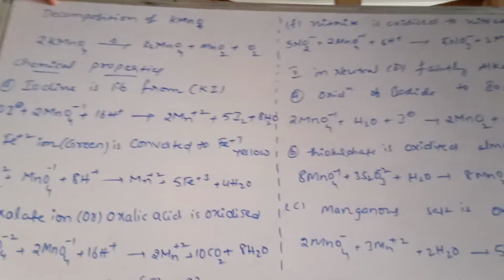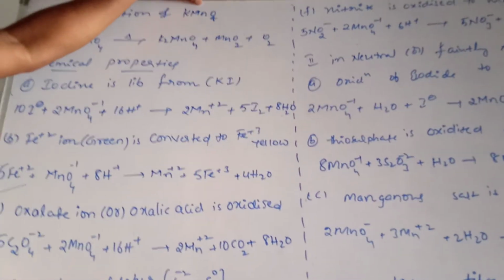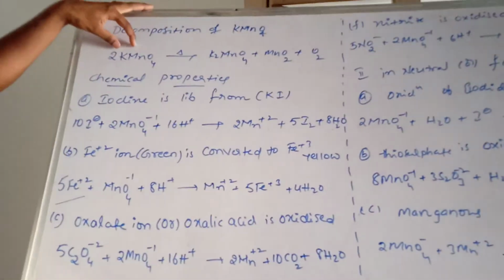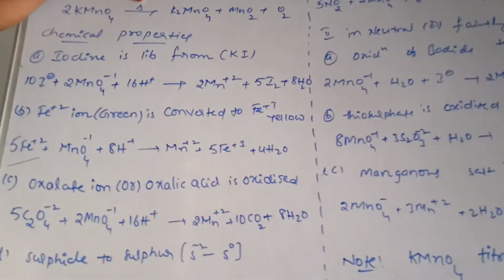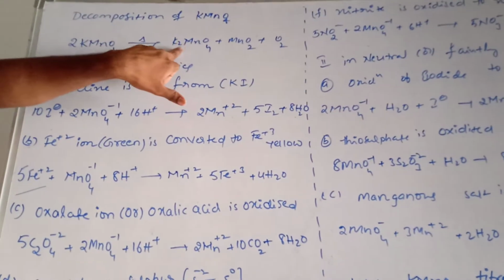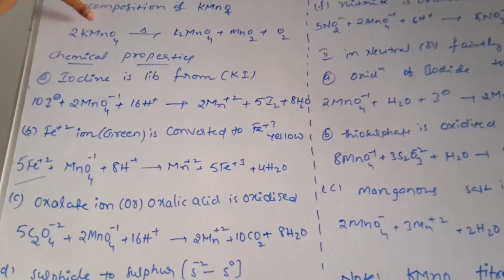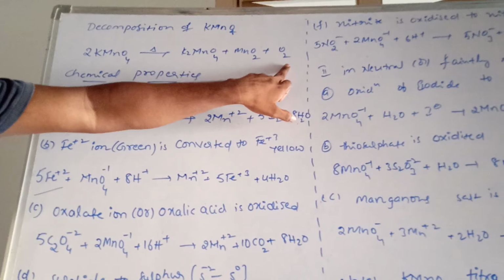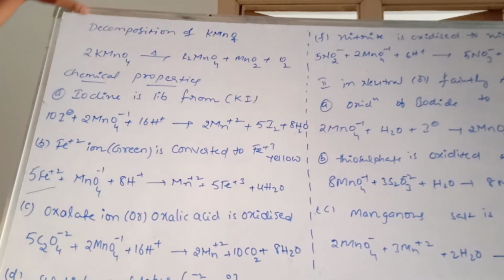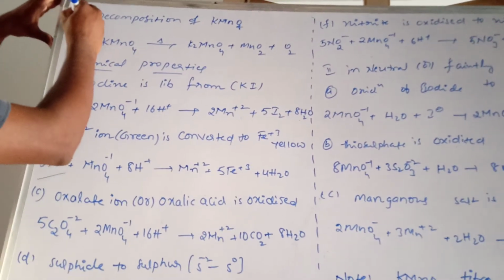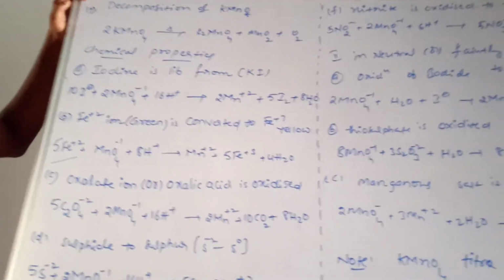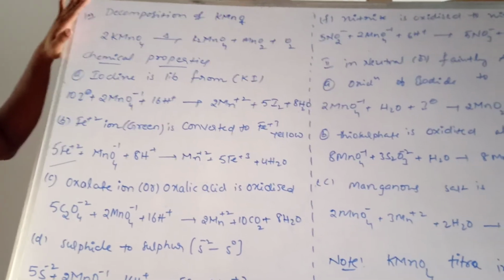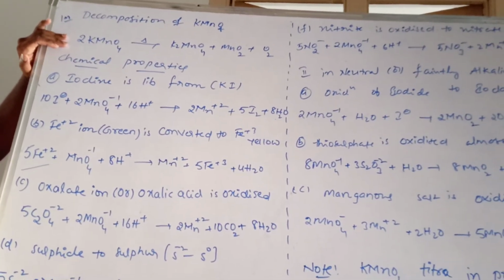Okay, students, decomposition of KMnO4. Take 2 moles of KMnO4. In the presence of heat, KMnO4 is converted to K2MnO4. This is a permanganate, this is a manganate. MnO2 and O2 will be formed. This is a 1 mark question, like that they will ask. Do hard work, automatically you will remember this and all.